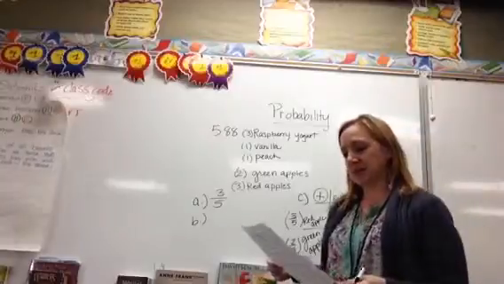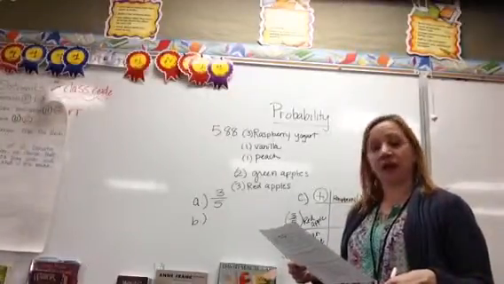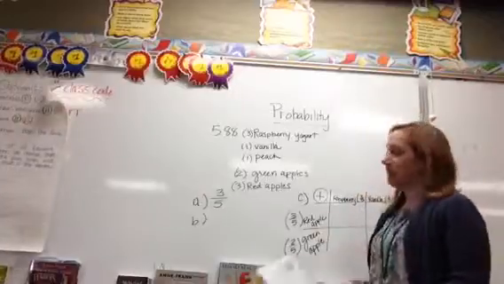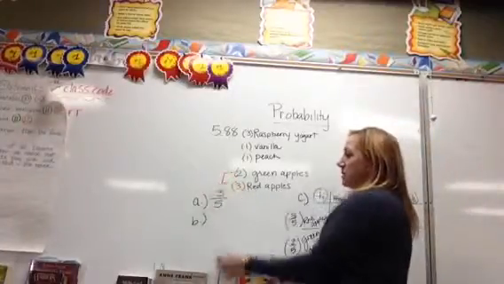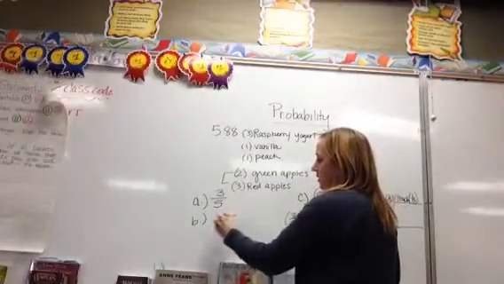Part B says, what is the probability that he'll choose a red apple if it is the first item he selects? We've got to do the same thing. We look at all of our apples, and together we have 5 apples, so our total is 5. That is our whole.